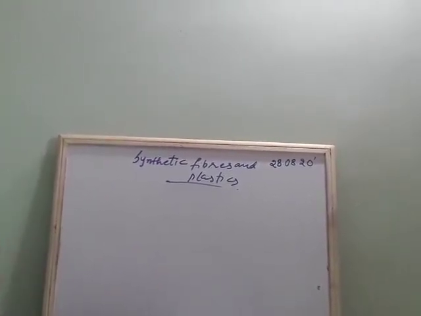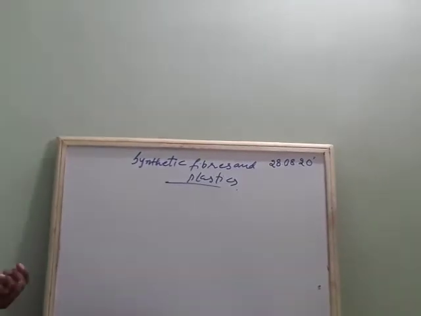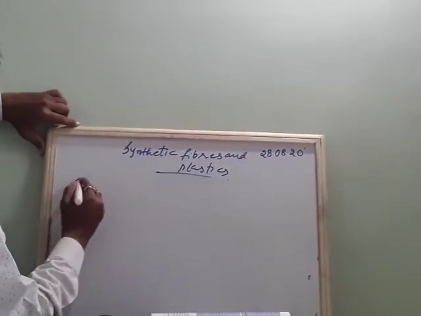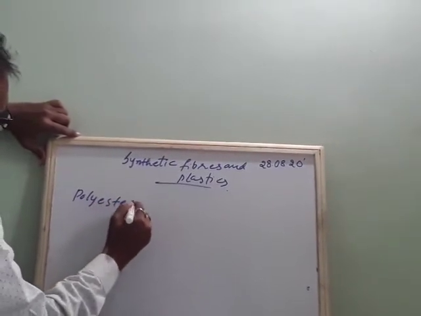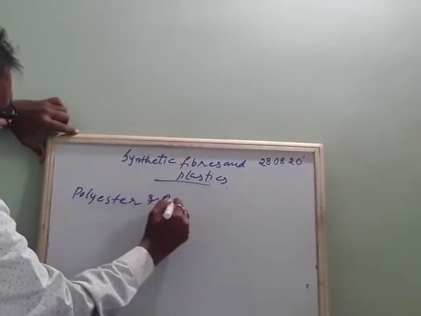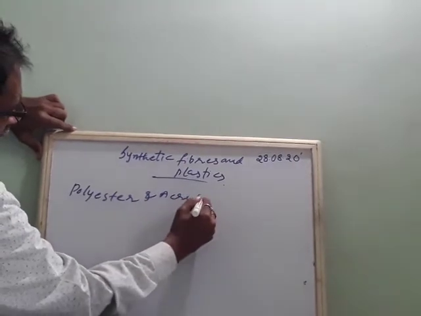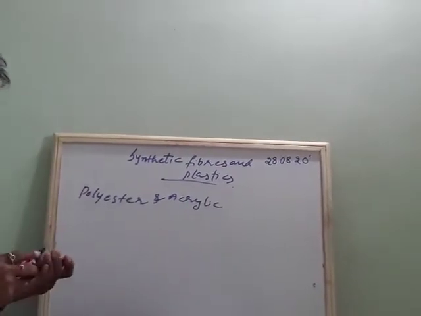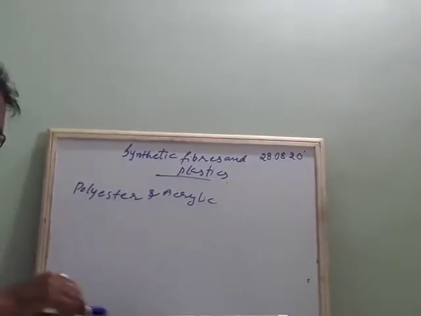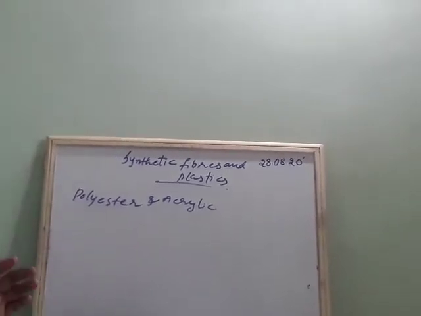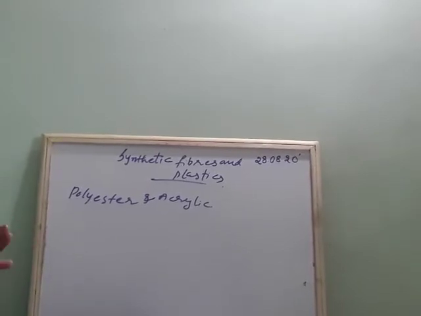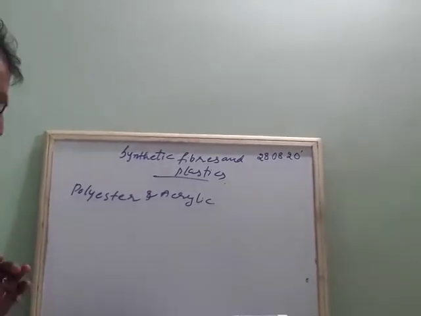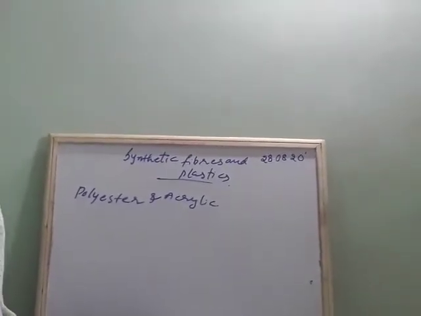Then one more, two to three fibers are remaining here. So they made one more cloth called polyester, and acrylic. Polyester is another type of synthetic fiber which is crispy and soft in nature, and which will not wrinkle.